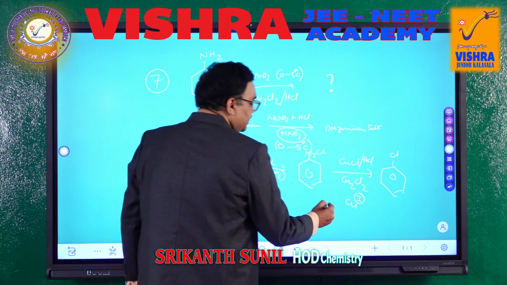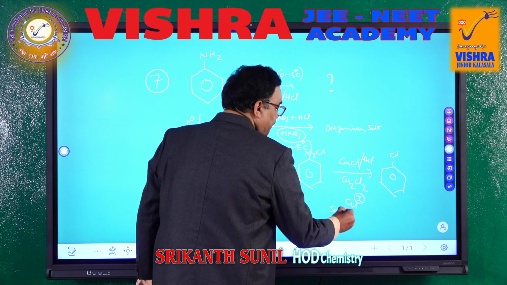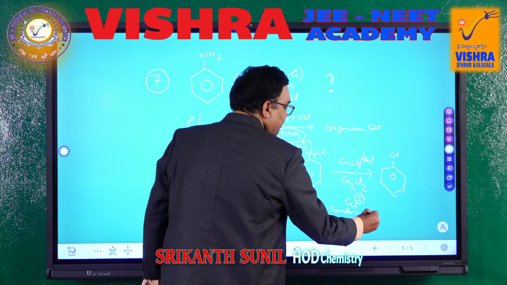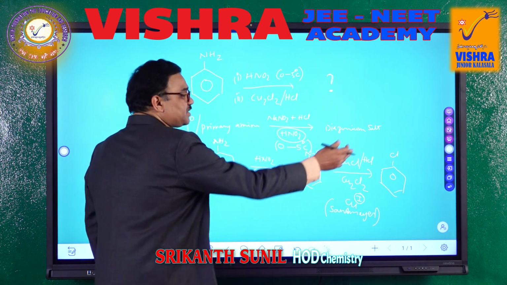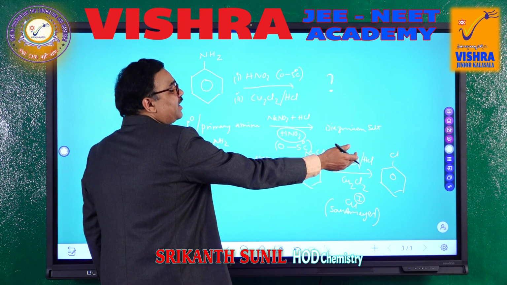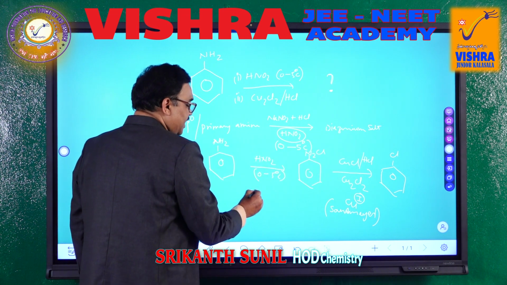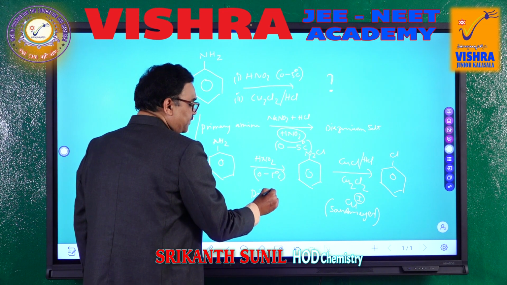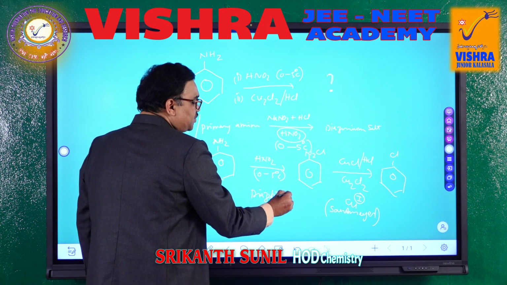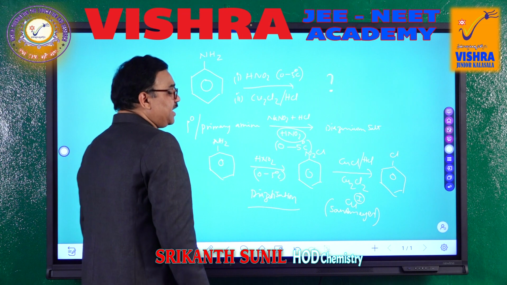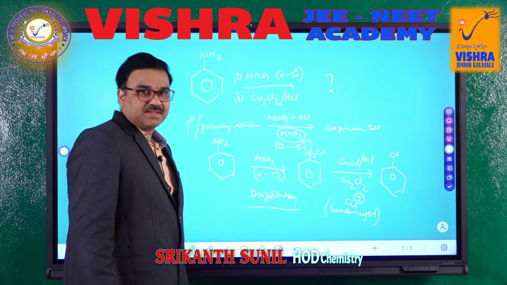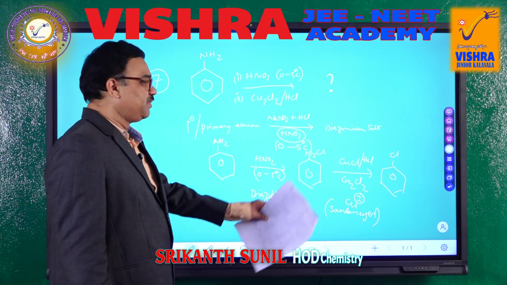This one is a Sandmeyer reaction, the preparation of aryl halides. This one is diazotization. These two are very important and simple name reactions from the second year part of our NCERT.